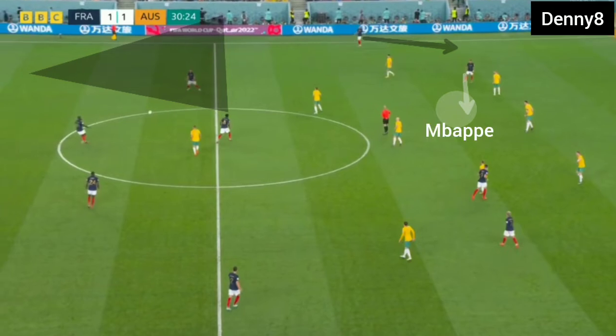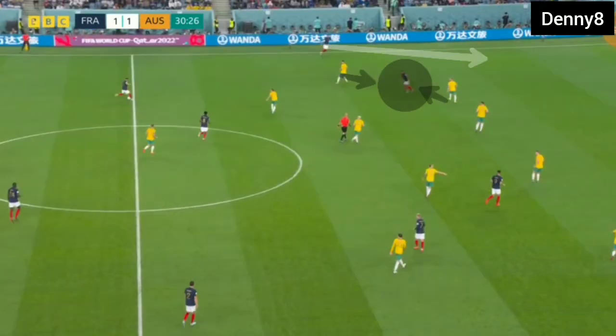The French winger could move into the half space because of the left back being high in the channel. With Mbappe operating in the half space, Mbappe was engaging the Australian fullback and wide midfielder. So with Australia's fullback and wide midfielder defending narrow, the French fullback had space in the wide zone and had time to put crosses in the box.